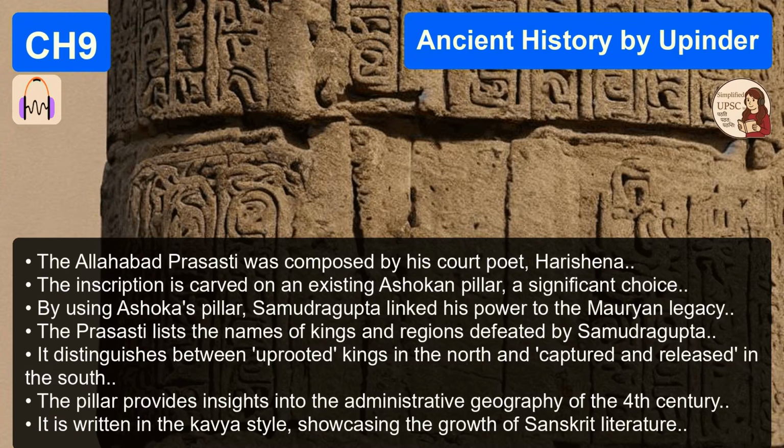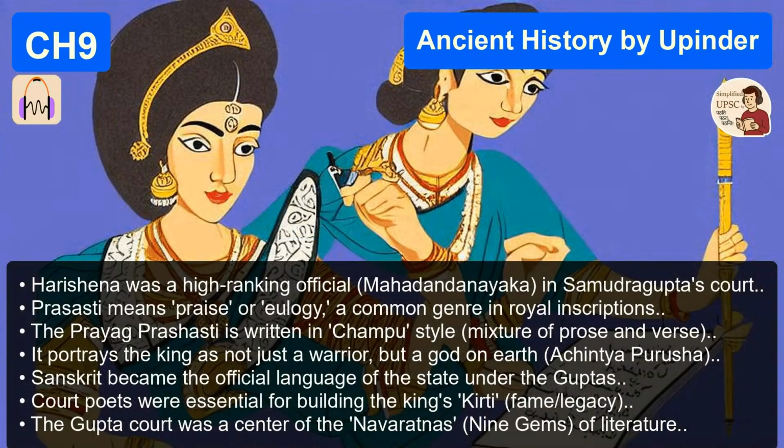Now let's pivot. Let's go south of the Vindhyas, the Vakatakas. You call them the poor relations myth in the notes. What's that about? It's about how history is written. For a long time, because the Guptas were so glamorous, so well documented with their literature and coins, historians treated the Vakatakas as just a side note, a footnote. The other dynasty. Yeah, the less important dynasty. But Upinder Singh and other modern historians argue they were a dominant power in their own right. They controlled the Deccan, which is the crucial bridge between the north and the deep south. You can't ignore them. And the connection between the two dynasties is fascinating, isn't it?